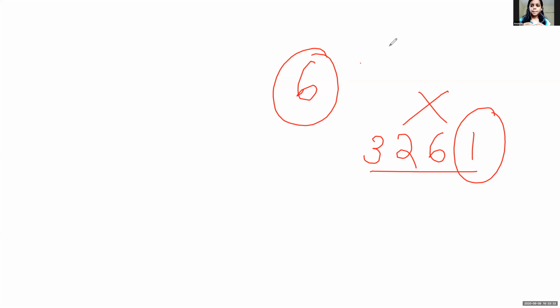Understood? Ma'am, it is telling that a number divisible by 6 should be divisible by 2 and 3, right? Yes, divisible by 6 means it should be divisible by both 2 and 3. Here it is not divisible.